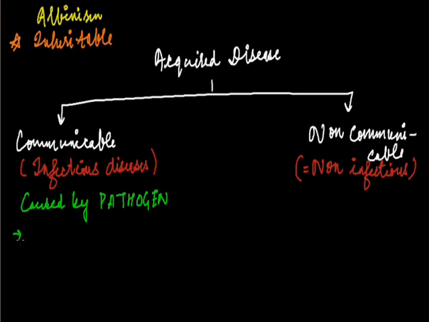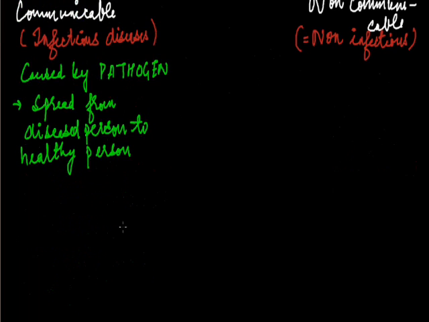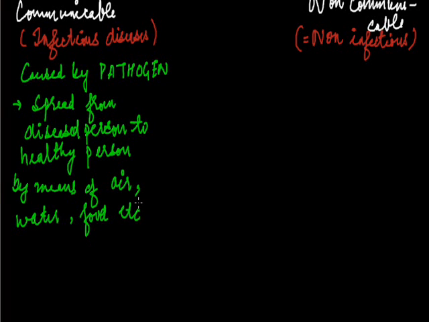So this communicable disease spreads from a diseased person to a healthy person by some mode of transmission, like by means of air, water, food, etc. We will study this mode of transmission in detail later in the chapter.